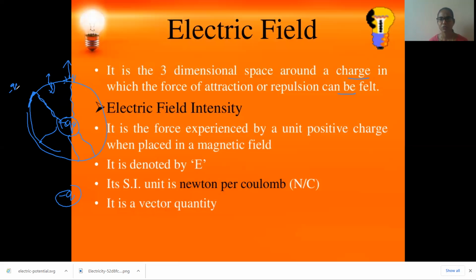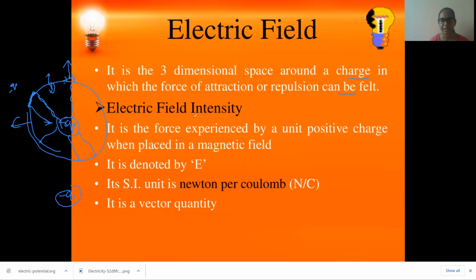Imagine you are standing somewhere and want to take some object. You are not moving, you just extend your hand up to some distance only. After that you cannot extend your hand. Up to what extent you can extend your hand, that is your field. Up to that field, anything there you are able to take. Like that, it is the electric field also. Up to this extent it is there, it will pull towards it or repel it. That is what we call a field.